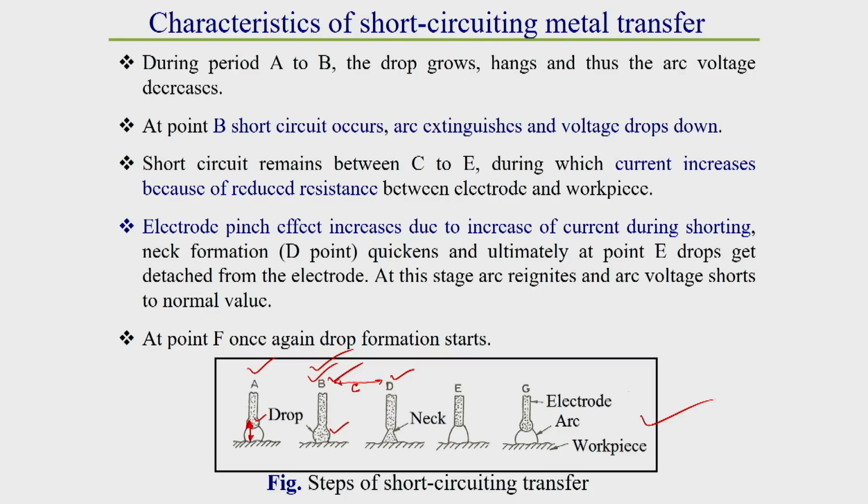Because from B to D, due to the short circuiting of this molten droplet with the workpiece, the resistance decreases a lot. As I have discussed earlier, current can flow more easily through a molten droplet region than through an air gap or arc gap region.